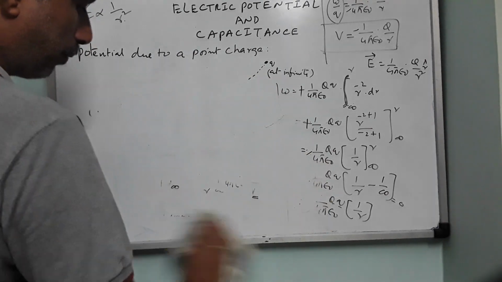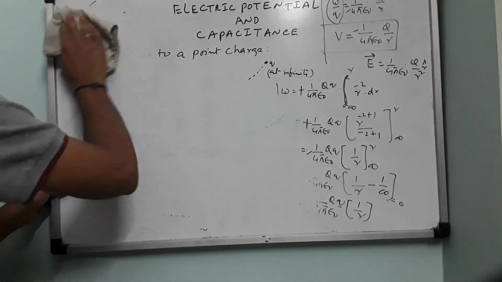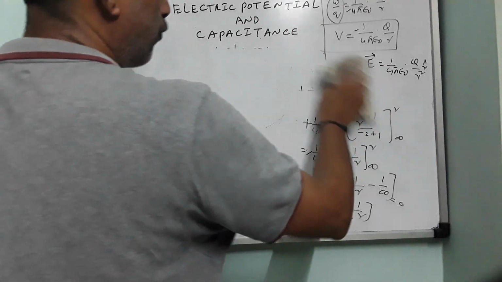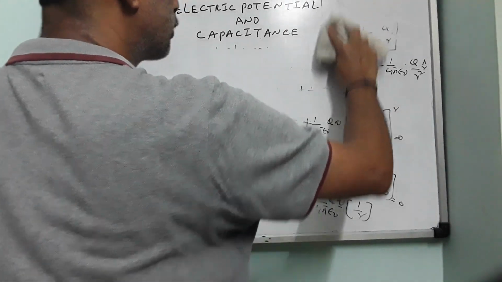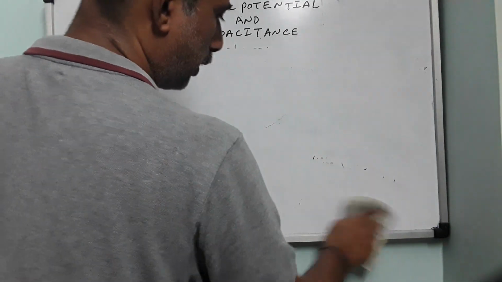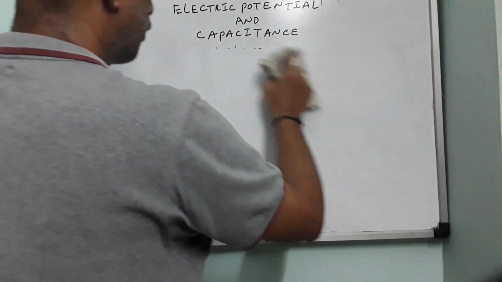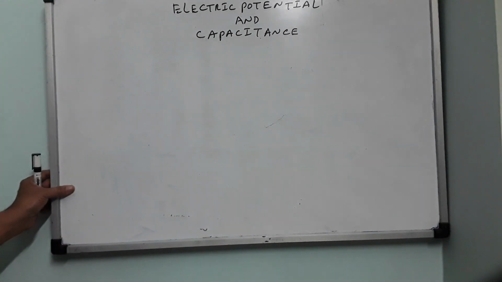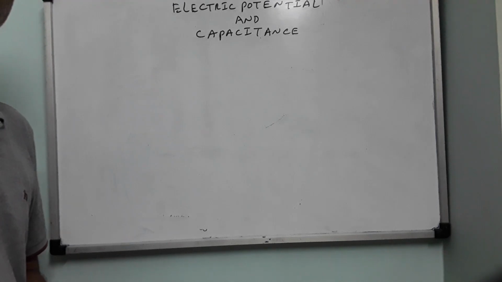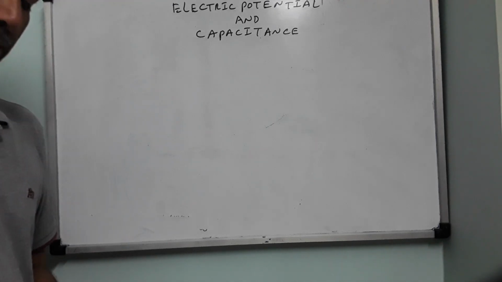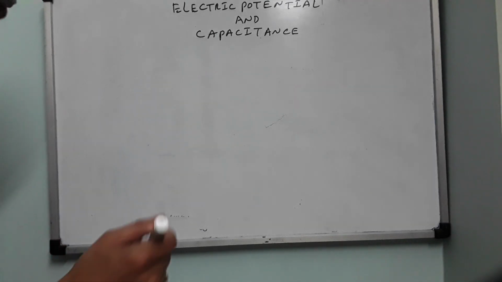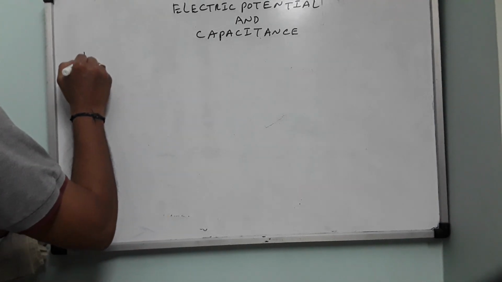So this is not a very big derivation, only 2 steps it involves. That W equals integral F dr. We have gone for integration because the force between capital Q and small q is not constant. It is a variable force. That is the reason why we have used the formula for work done by a variable force. Okay. Now you have more than one charge in a system, which we have already discussed in the first chapter, which is nothing but what? Electric dipole. So now we try to see potential due to a dipole.